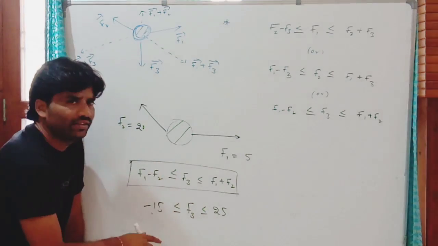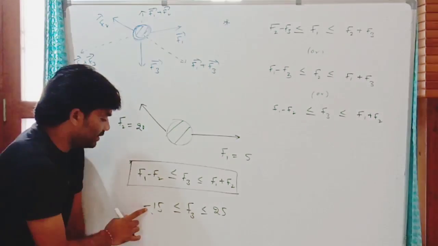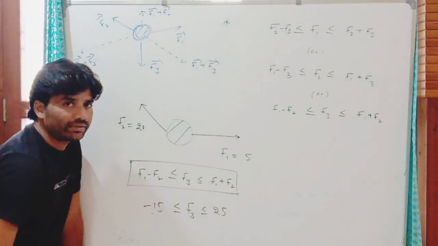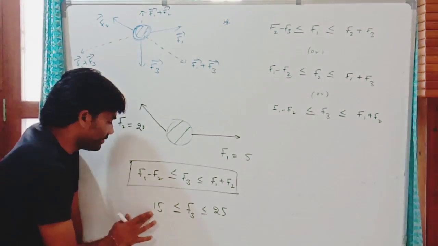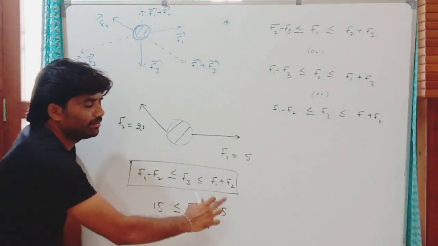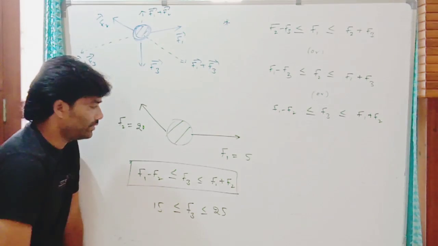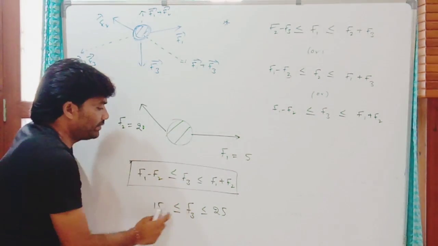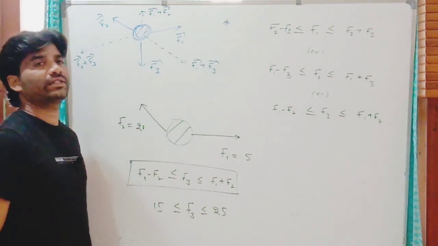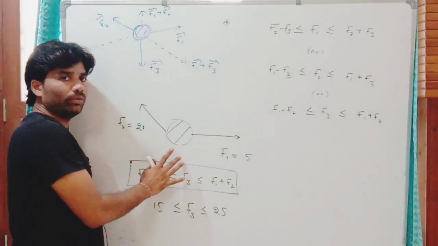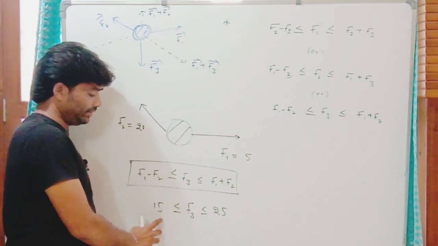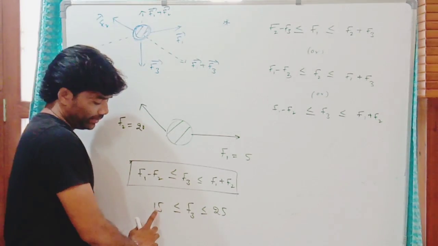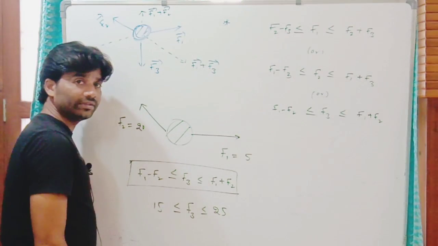You cannot say the magnitude of the third force is minus 15 to 25. So we are saying only magnitudes. Take the modulus of this magnitude. So the range of the third force must be between 15 and 25 to keep the system in equilibrium with three coplanar forces. Third force must be between 15 and 25. Clear?